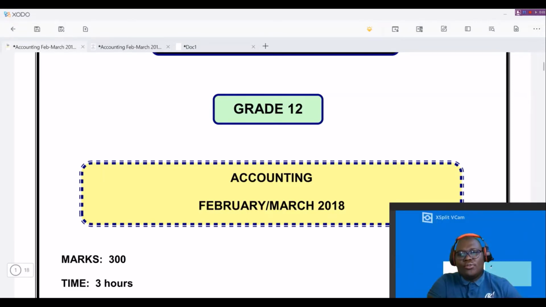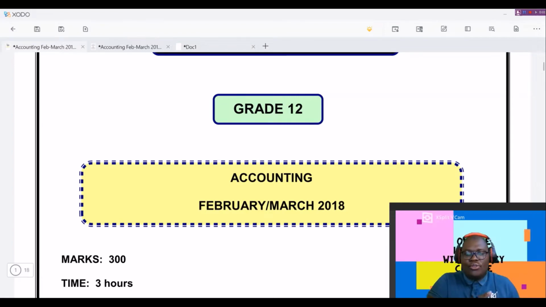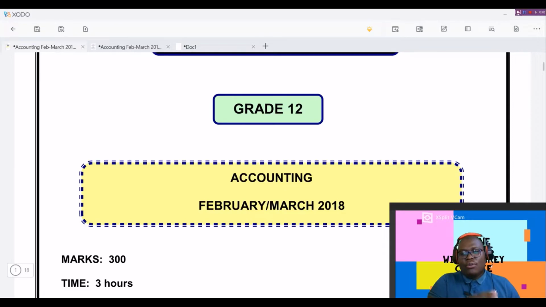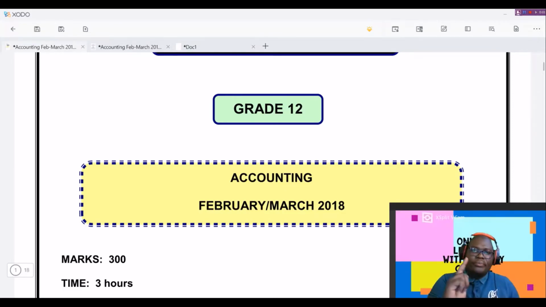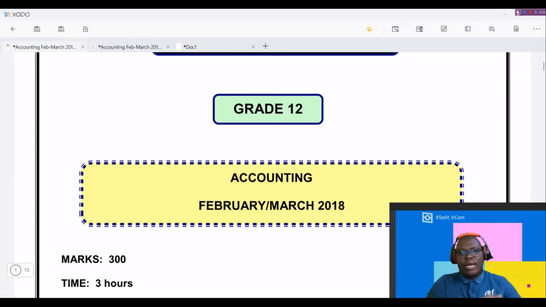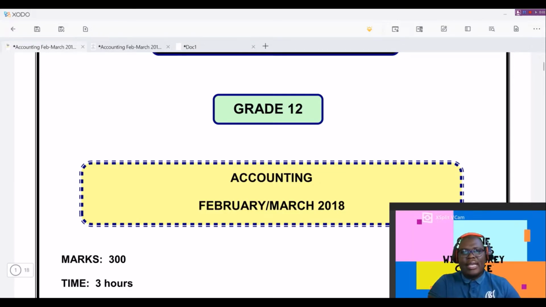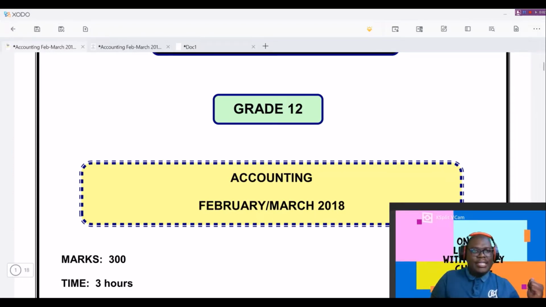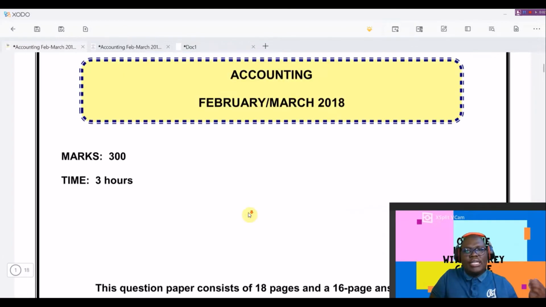Let's get into the lesson. Now, this lesson that I'm going to do today is based on what we call the retained income note. It's from the grade 12 accounting February-March 2018, which are also known as supplementary exams. So I'm only going to be doing the retained income note. I hope that you will enjoy this lesson, and please know that I'll be working through 3 documents: the question paper, answer sheet, and where we'll be doing our calculations. Now, with that out of the way, let's just look at the question that we'll be dealing with.